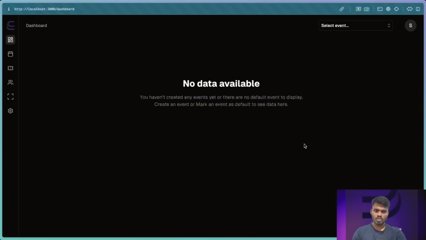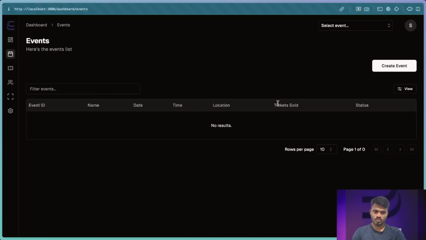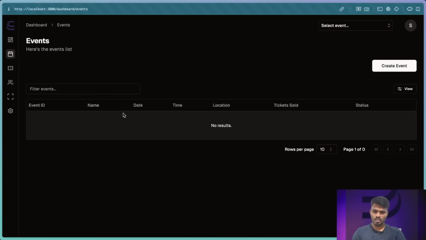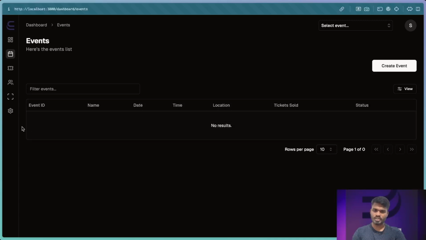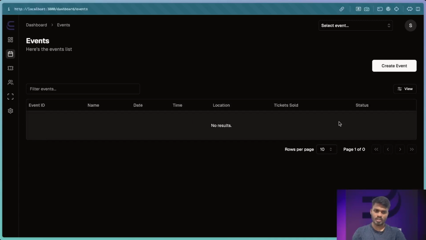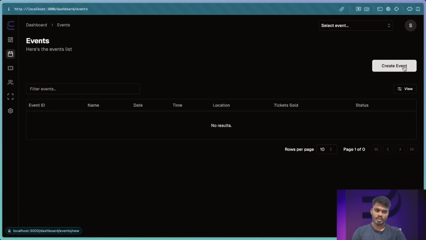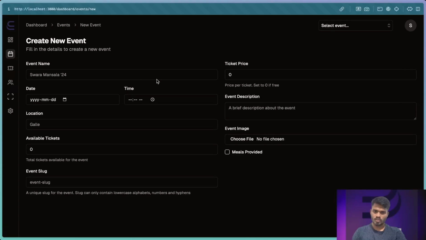This is the user dashboard. Here, first we create the event. You can see here there is nothing currently. We can create an event from here.